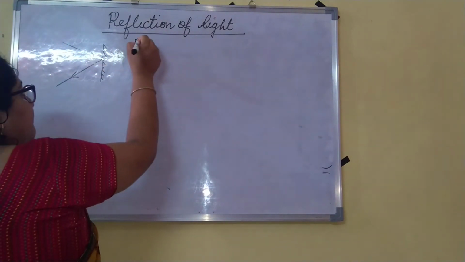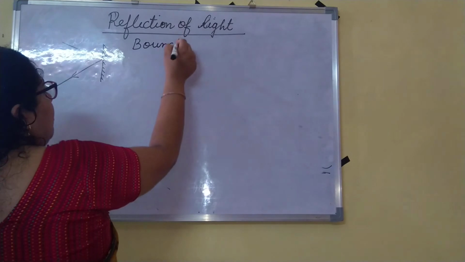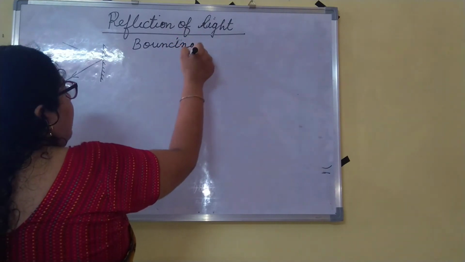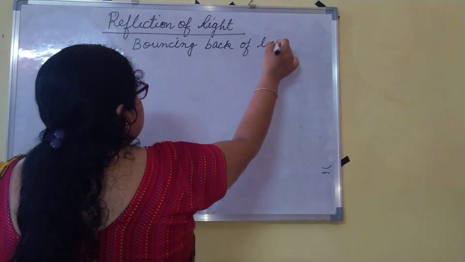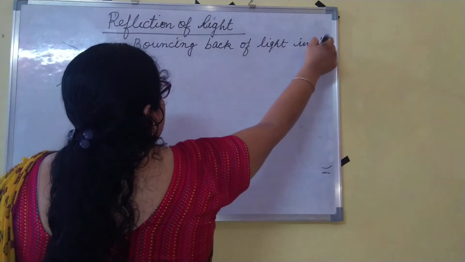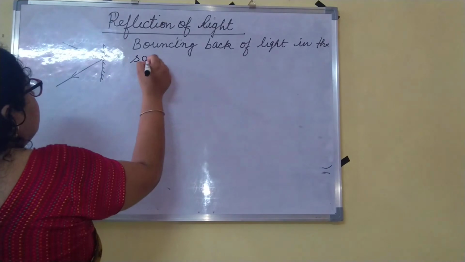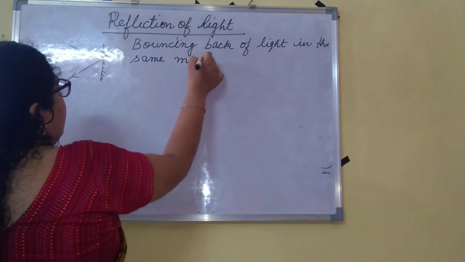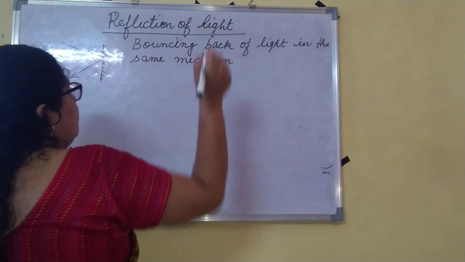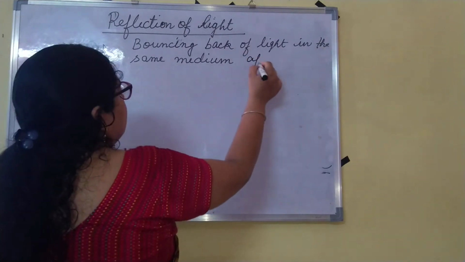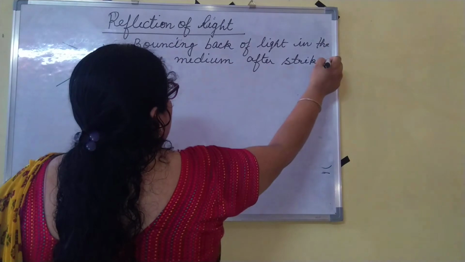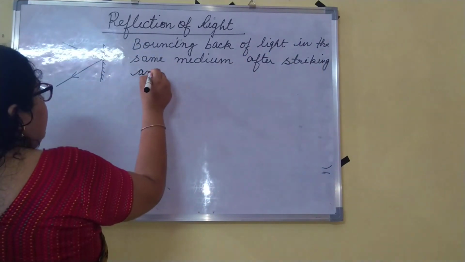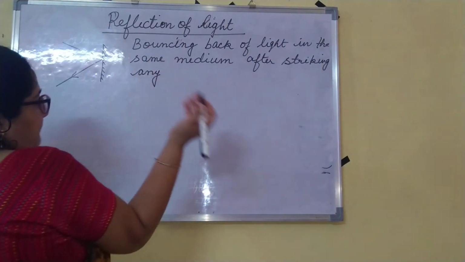So what is reflection of light? Bouncing back of light in the same medium after striking any surface.